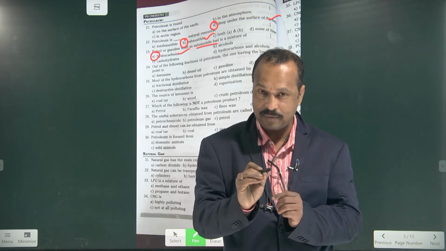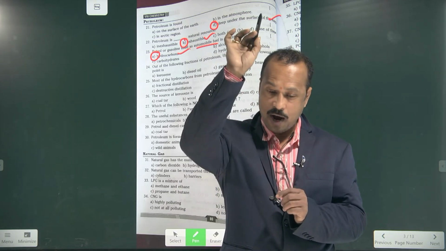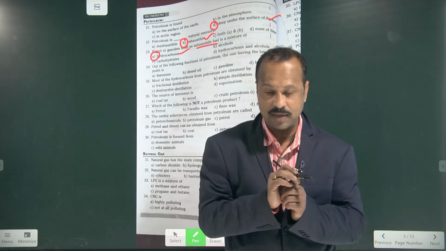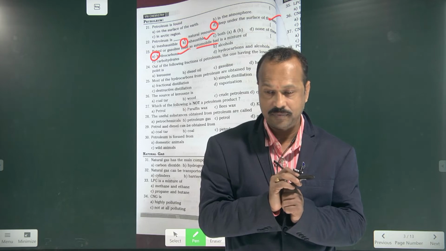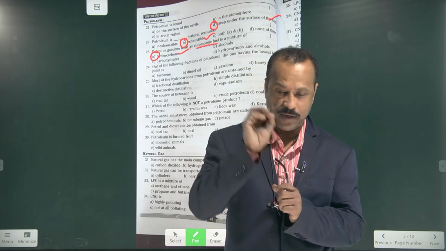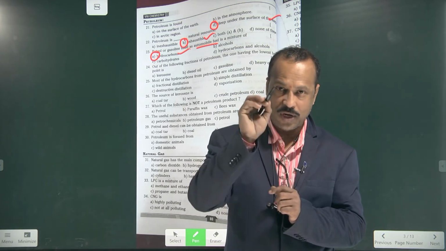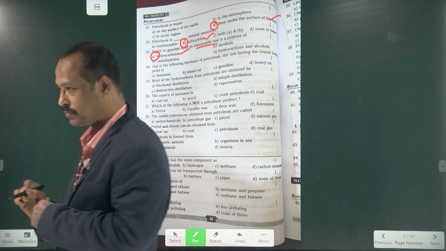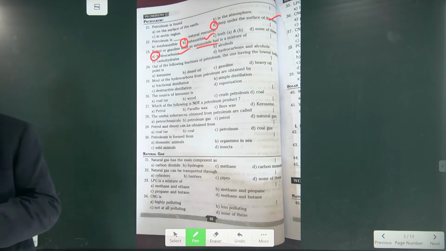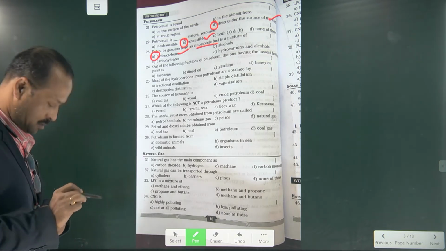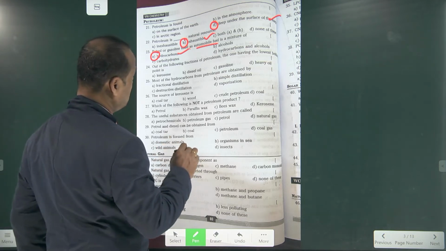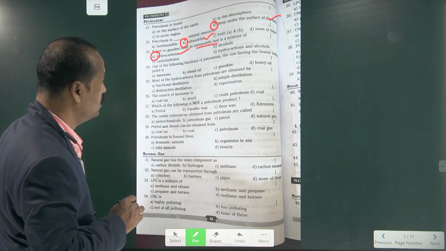Did you remember that picture in the notes you have written? Kerosene, petrol, diesel, like this all will come. In the top one, which one will be there? Gasoline is at the top.